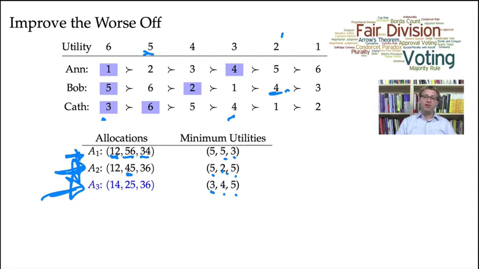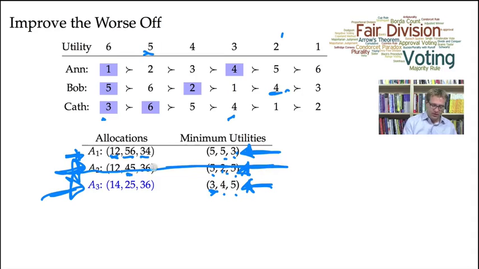And so now, following the Rawlsian Maximin idea, we want to maximize the minimal values. Well, in this allocation, the worse off is Kath with a Borda score, or a utility, of 3. In this allocation, the worse off is Bob with a Borda score or utility of 2. And with this allocation, the worse off is Anne with a Borda score of 3. So A2 is out if we want to maximize the worse off in each of the allocations, so the minimal Borda score in each of the allocations.